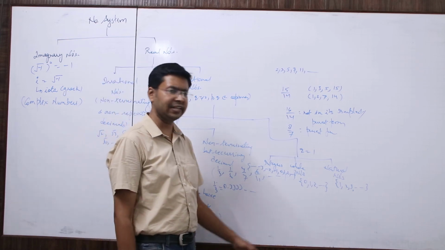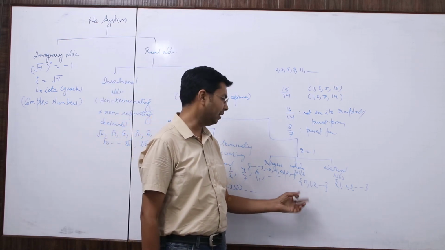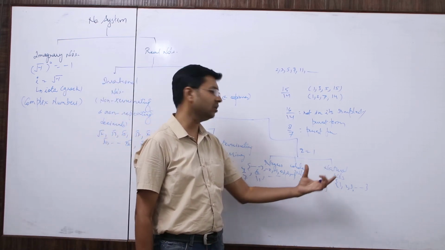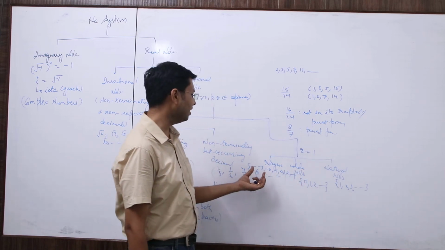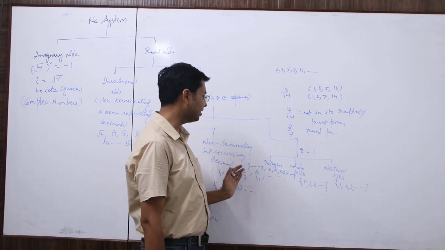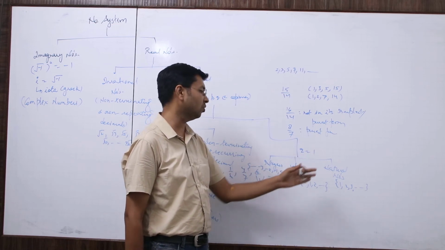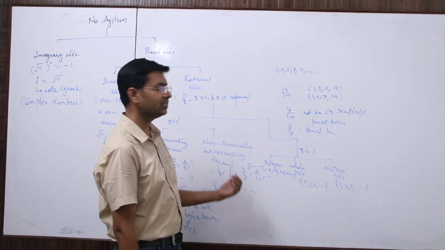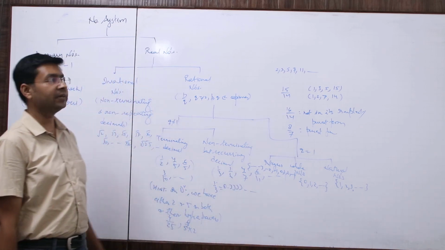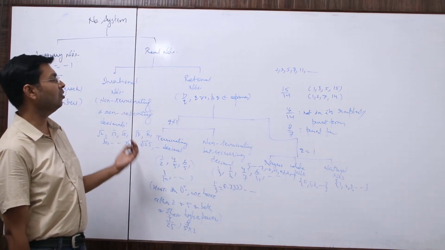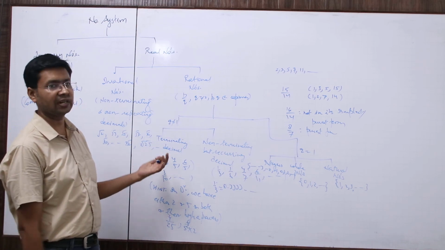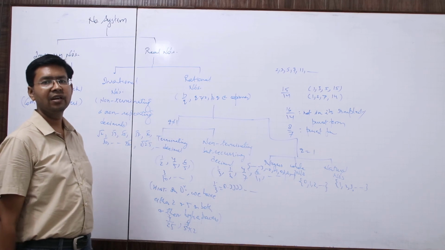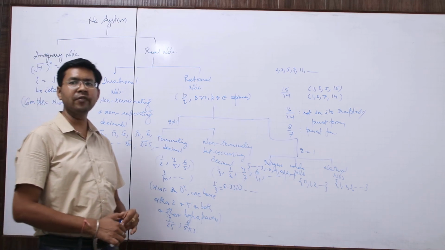And then another set was defined which includes 0 also. It became a new set: 0, 1, 2, 3 and so on. 0 and counting numbers become whole numbers. And there is another set in which negative numbers are also there: -3, -2, -1, 0, 1, 2, 3 and so on. They are integers. So this is the classification of numbers which is known as the number system, and this is how we began with mathematics. This is the most fundamental unit which deals with mathematics. I hope everything is clear to you.